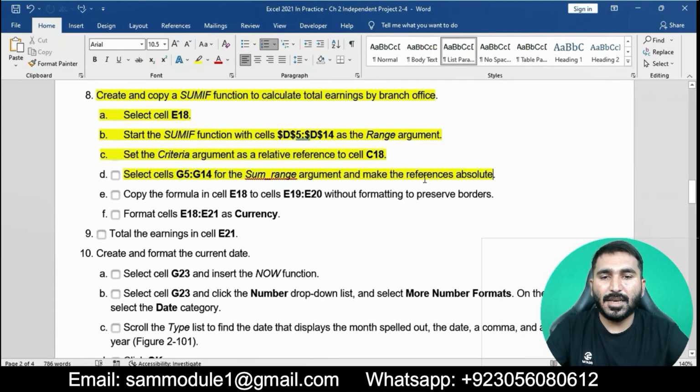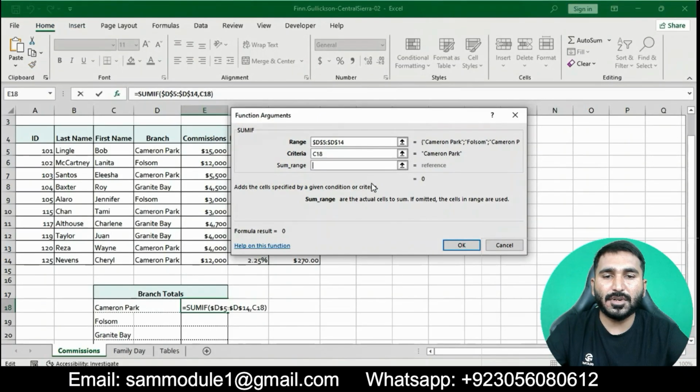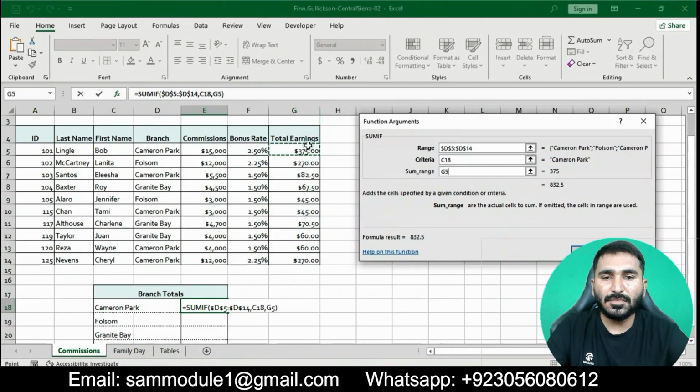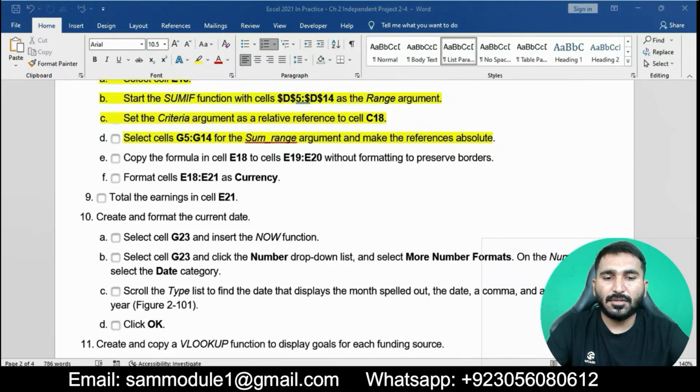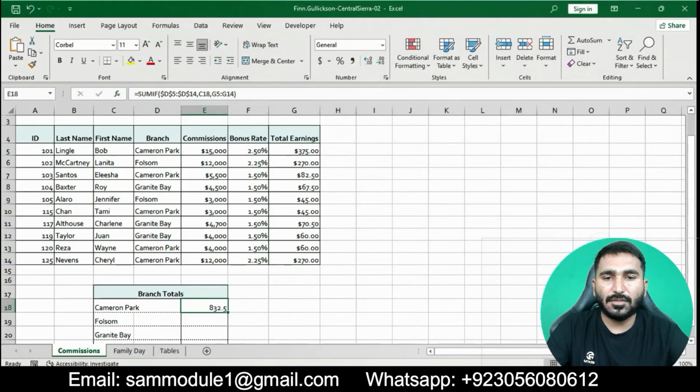Select the column G5 to G14, then click OK.